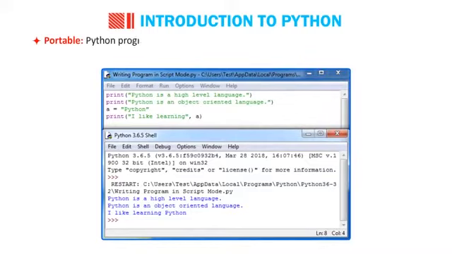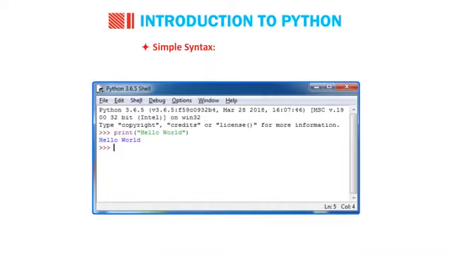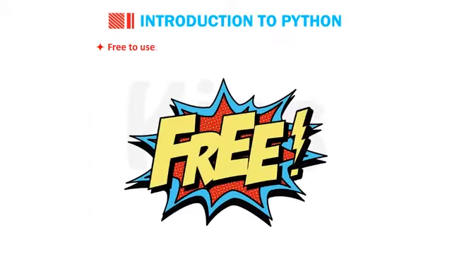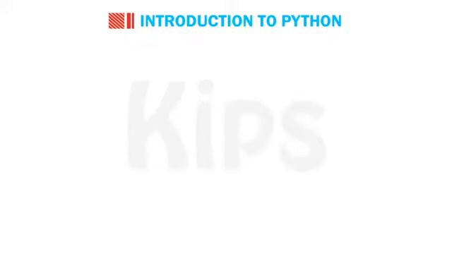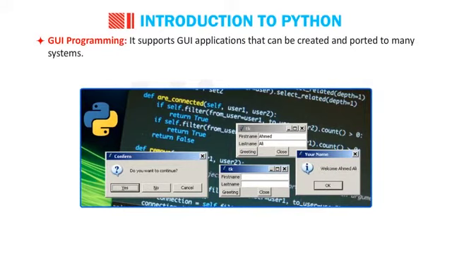Portable. Python programs can run on wide variety of hardware platforms and have the same interface on all the platforms. Simple syntax. It has a simple syntax. Free to use. It is free to use even for commercial products. GUI programming. It supports GUI applications that can be created and ported to many systems. Students know the fact that syntax refers to the grammatical rules of any programming language.